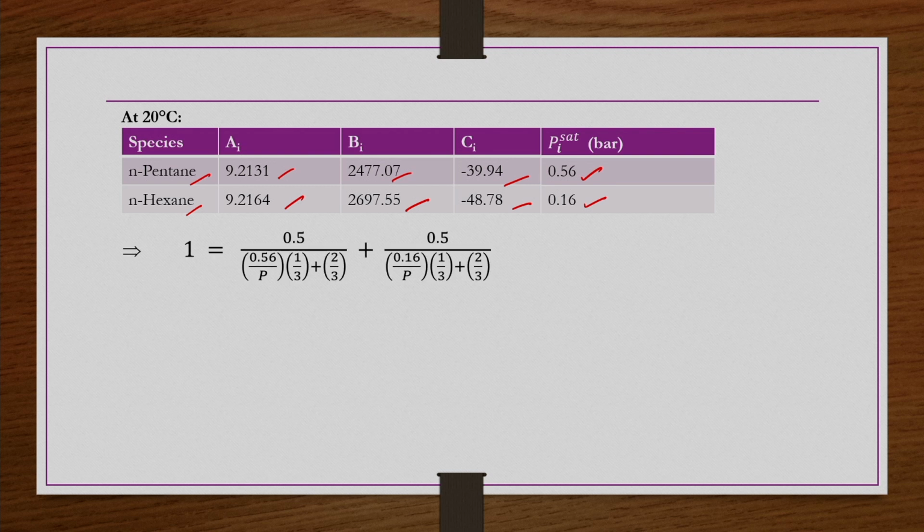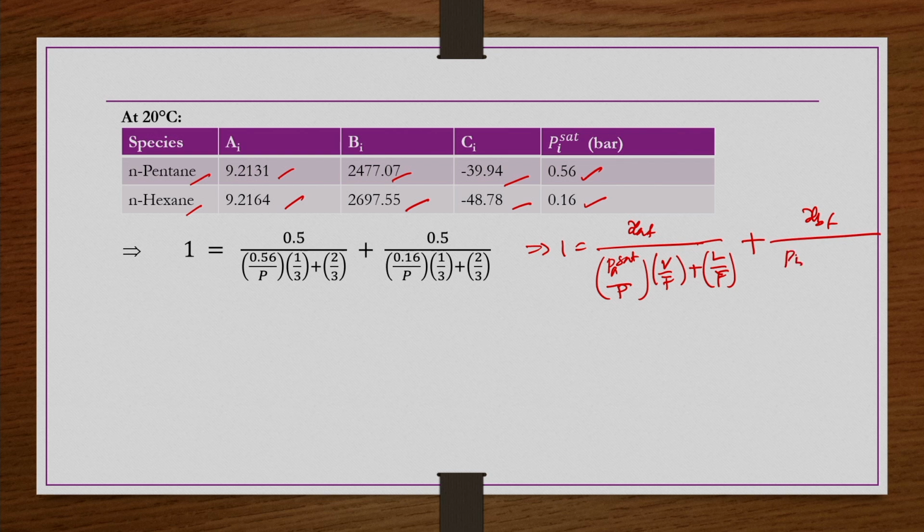So, simply in this equation, 1 is equal to XAF divided by PSat by P V by F plus L by F, plus XBF divided by PBsat by P V by F plus L by F. In this equation now, PSat, PBsat are all known in addition to the rest.